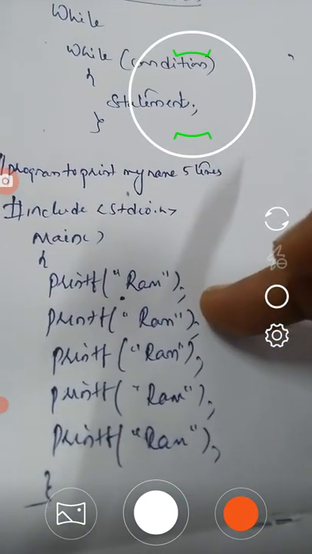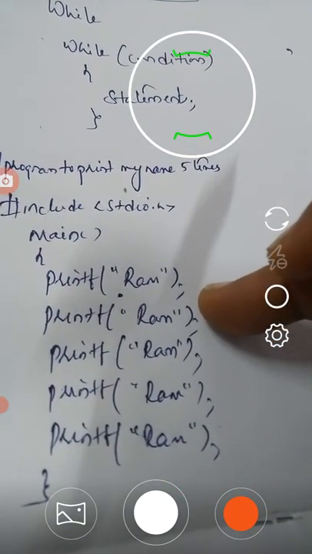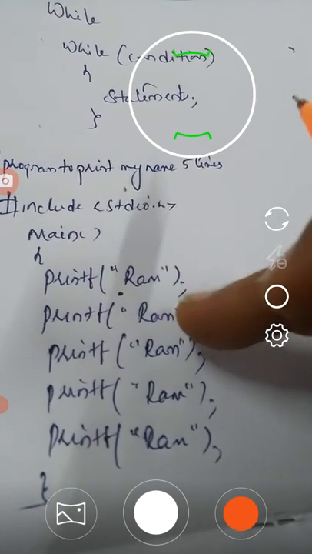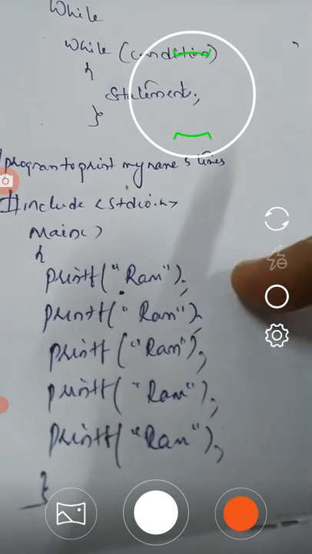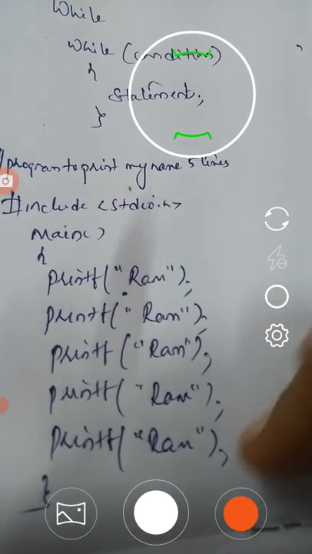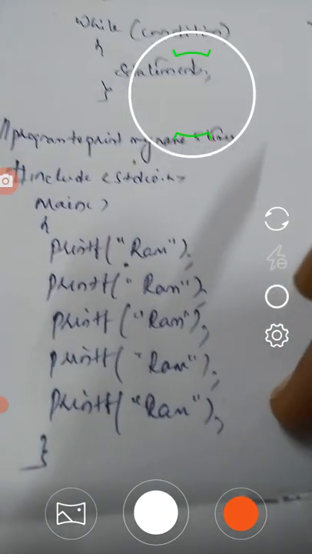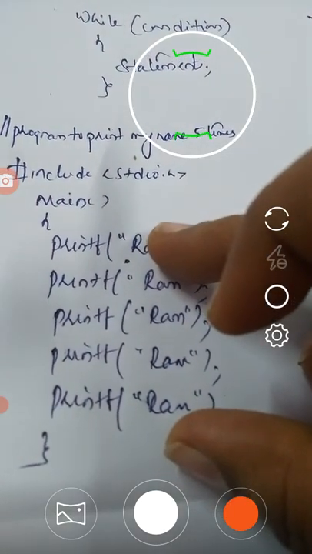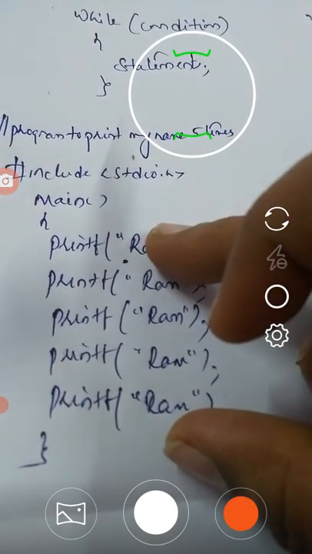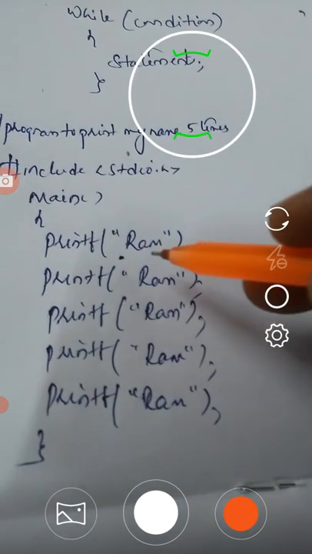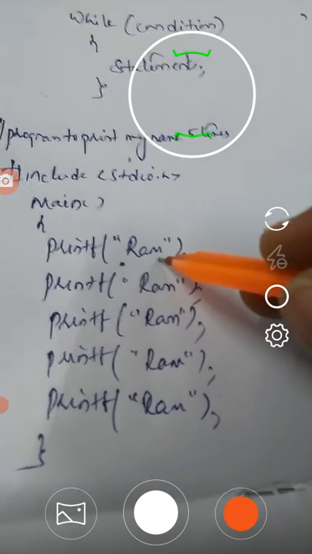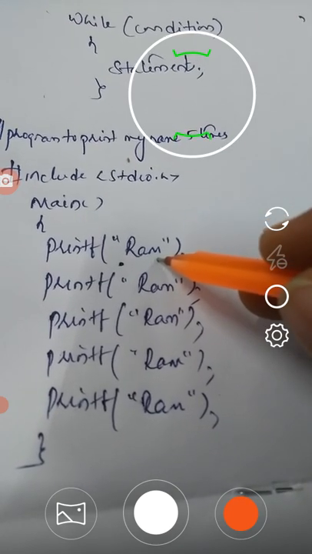Every statement we have written in this main function is going to display the same name. By this program we want to print this name Ram 5 times on the user screen.